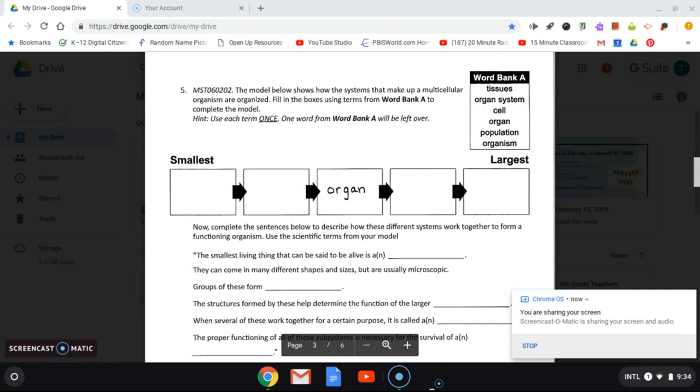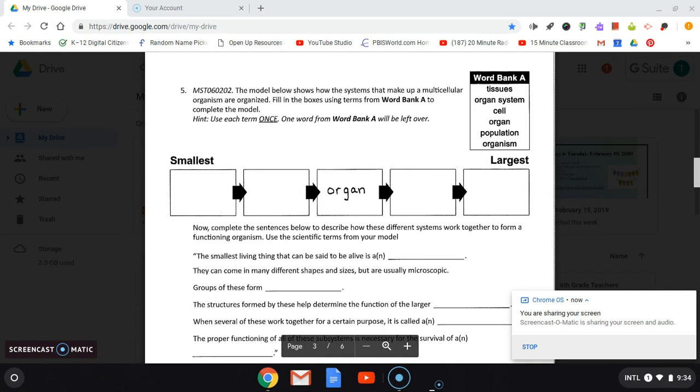Number 5, the model below shows how the systems that make up a multicellular organism are organized. Fill in boxes using terms from Word Bank A to complete the model. Here's a hint. Use each term or word only once. One word from Word Bank A will be left over. So if you look at Word Bank A off to the right, it says tissues, organ system, cell, organ, population, and organism. You are only going to use 5 of those words and there will be 1 left over. Organ has already been filled in for you.